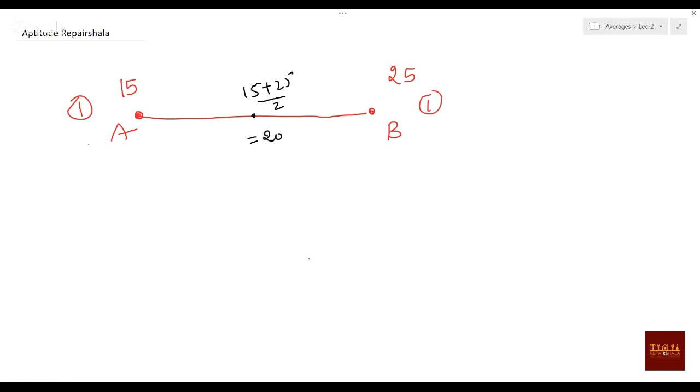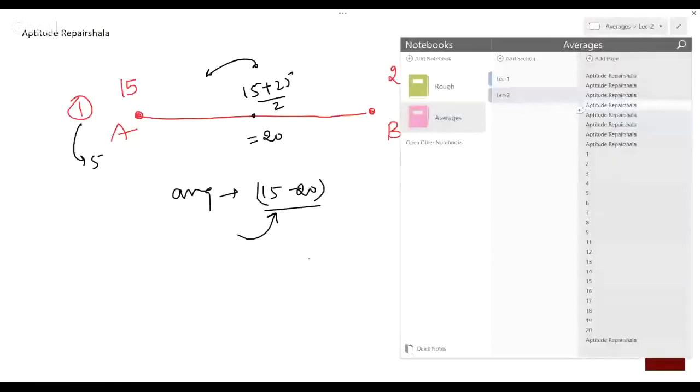But when you increase the numbers, suppose you increase this 1 to 5, then can you say its weight is more, it influences more? So it will pull the average towards itself. The new average will be between 15 and 20. By this weighted average method, you can eliminate at least 2 options in a given question and easily solve it. We'll see this weighted average again in the problems. We'll take one CAT problem based on that.